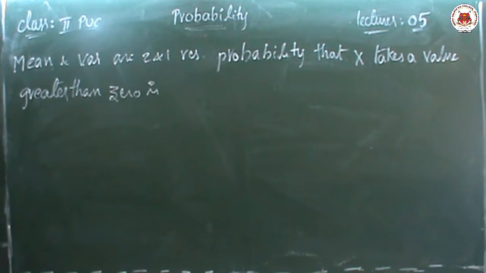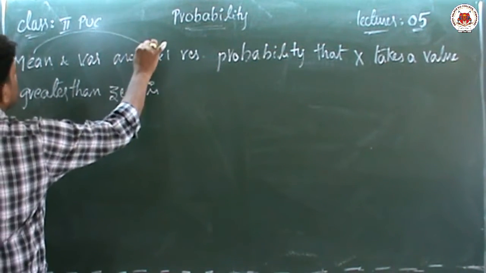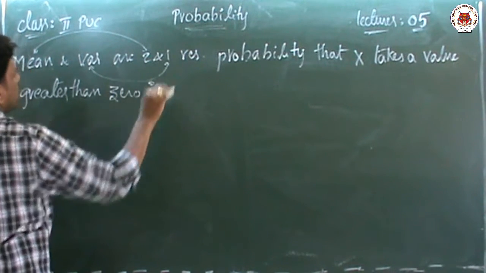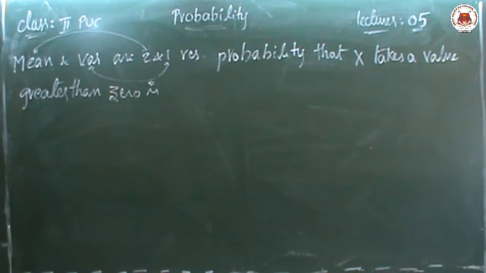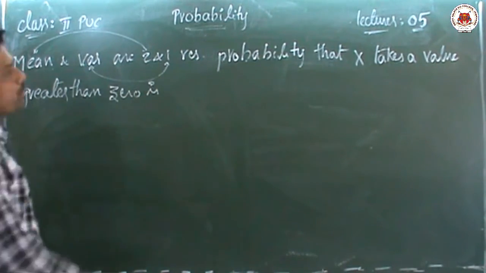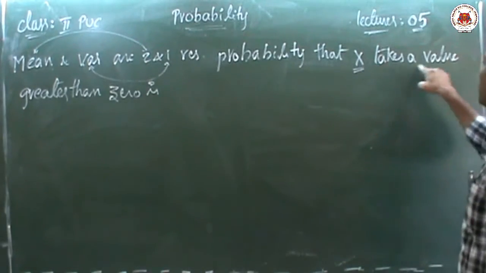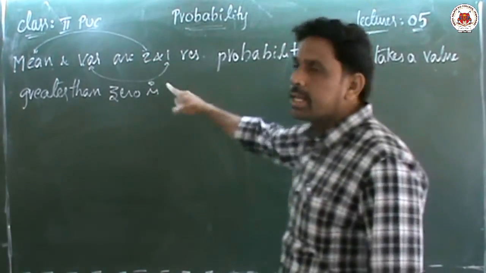This is the question. See, same story. Here the mean is given, and the variance is given. Mean and variance both are given, and he is asking for the probability that x takes a value greater than 0.